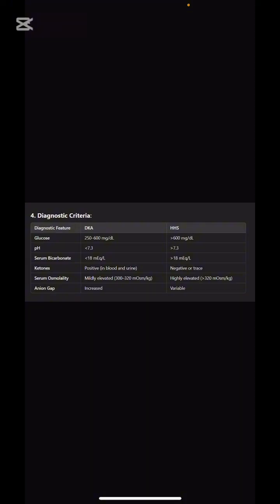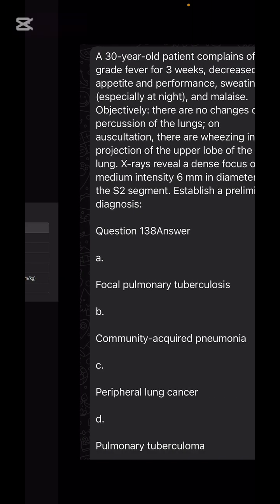And osmolarity is mildly elevated in DKA, but in cases of HHS highly elevated. Anion gap increased in DKA. In HHS it is variable, can vary, and not very important. This table is not very important, but for some questions, or maybe being students of 6th year, we should know about this table.